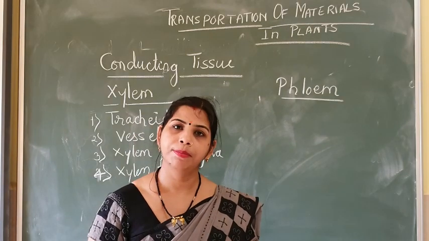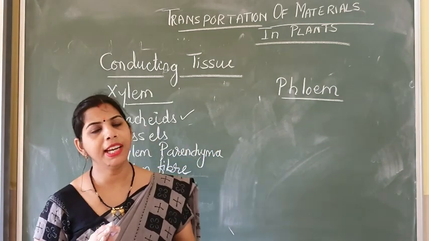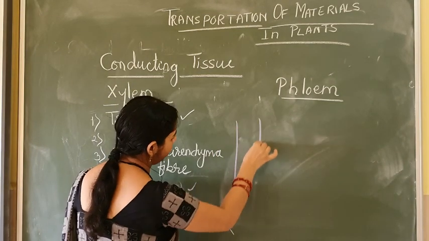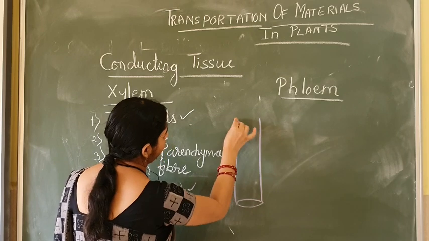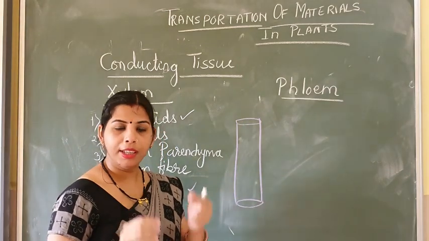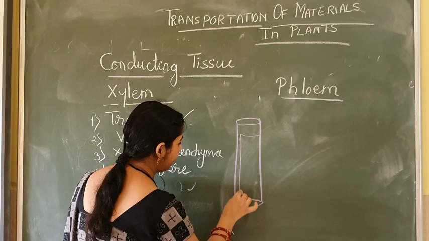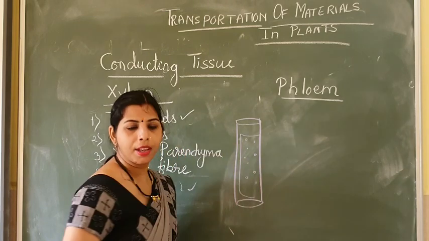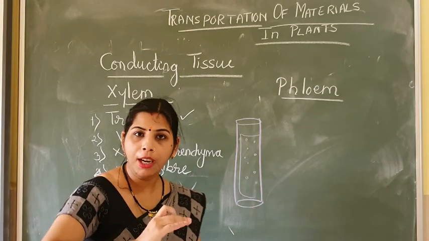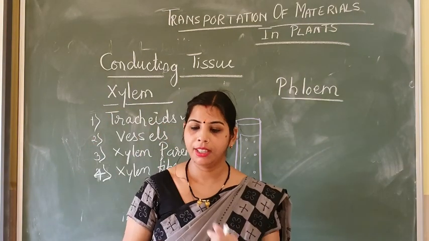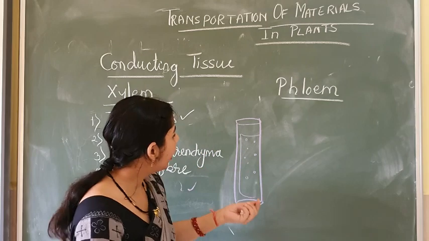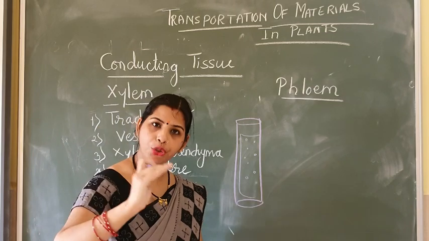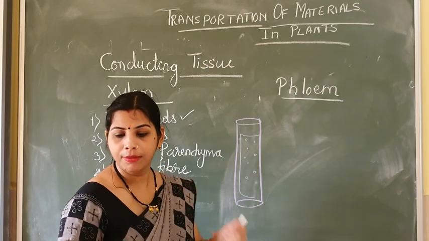Now, the second part is the vessels. Vessels are tube-like structures. It is just this type of structure, and they have some pits, and they form the pipeline. They are pipeline structures, and they are joined end to end, one to another, another to a third, and they connect.